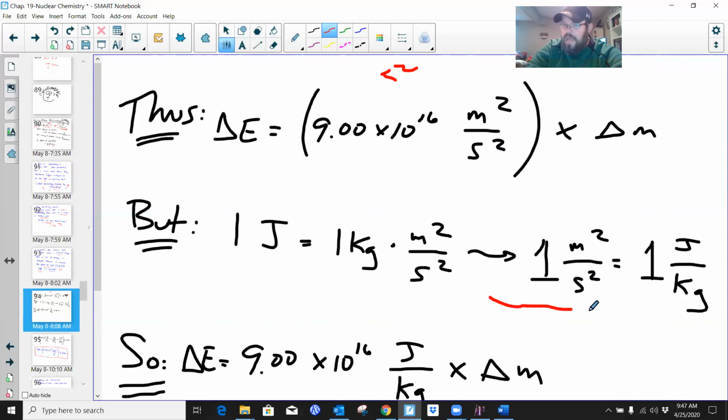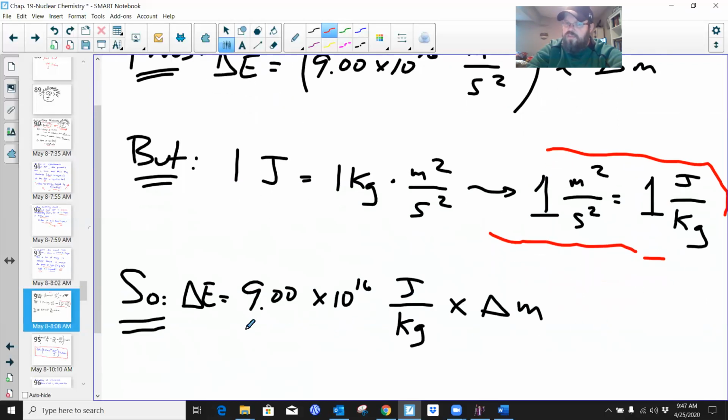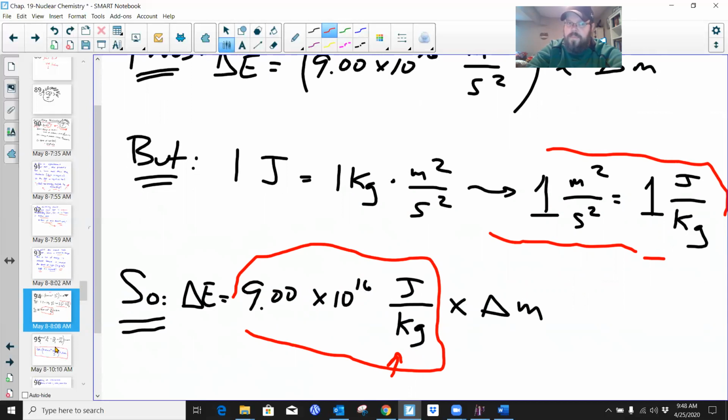Blech, that sounds like a lot. We're not going to spend a ton of time on this. So what we can do is that we can ultimately plug in, because this is an expression of equality, we can plug in this relationship here in place for those units. Okay. So we've kind of rearranged Einstein's equation. Okay, so 9 times 10 to the 16th joules over kilograms times the delta M equals the delta E.